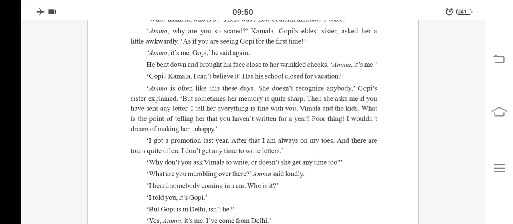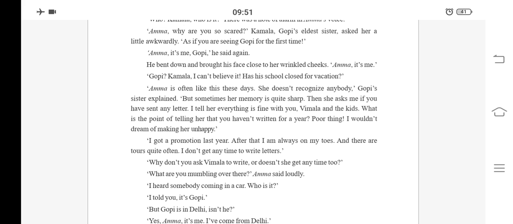She doesn't recognize anybody, Gopi's sister explained, but sometimes her memory is quite sharp. Then she asked me if you have sent any letter. I tell her everything is fine with you, Vimala and the kids. What is the point of telling her that you haven't written for a year? Poor thing, I wouldn't dream of making her unhappy.